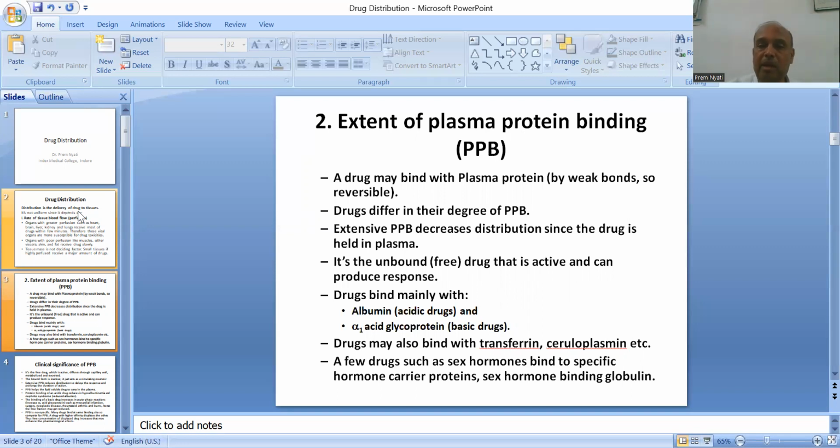Drugs bind mainly with albumin, that is acidic drugs. So acidic drugs bind with albumin. Basic drugs bind with alpha-1 acid glycoprotein. Drugs can also bind with transferrin, ceruloplasmin, etc. A few drugs, for example, sex hormones, bind to specific hormone carrier proteins, such as sex hormone binding globulin.